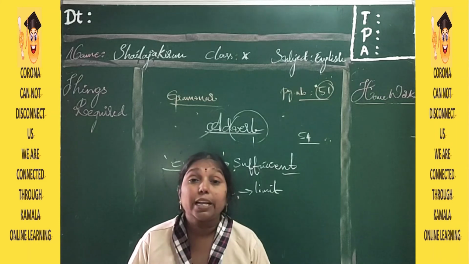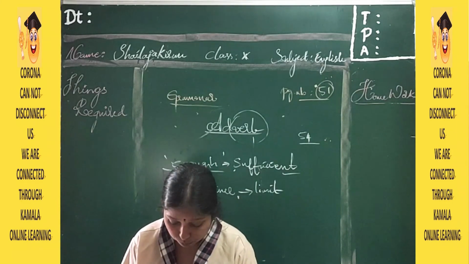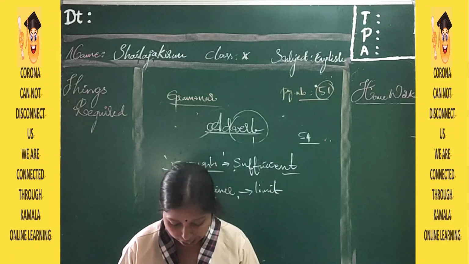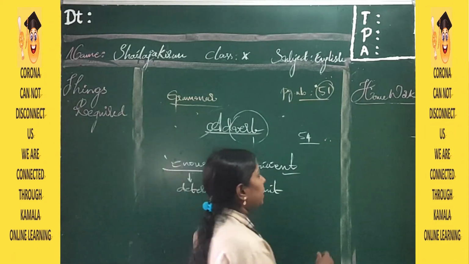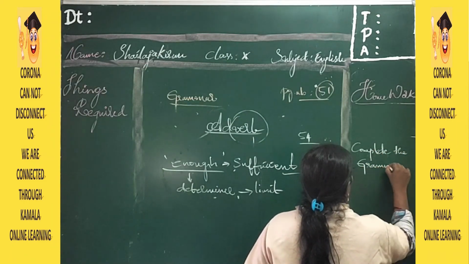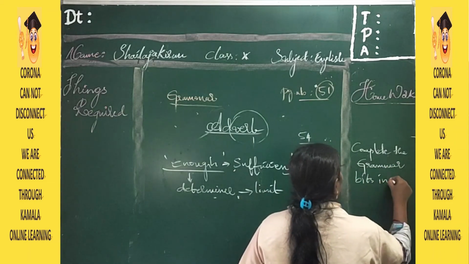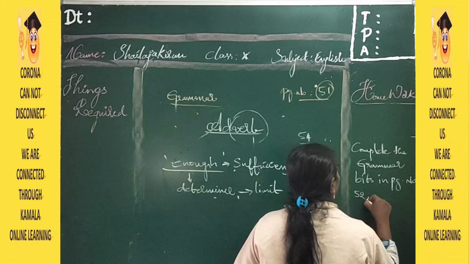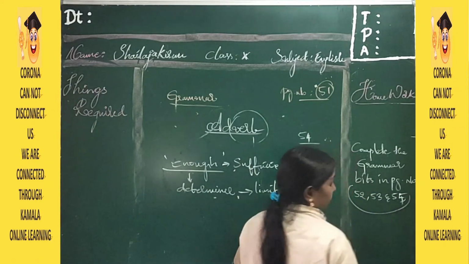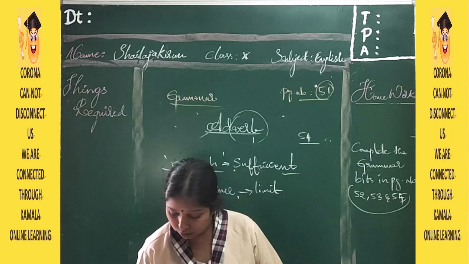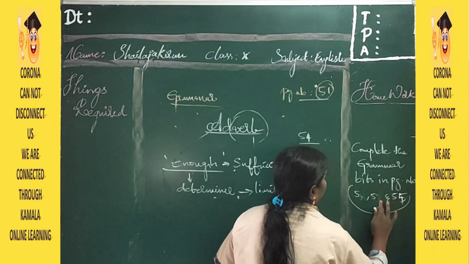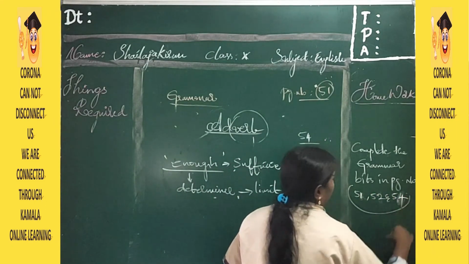Understood? So what is your homework? Complete the grammar bits in page numbers 51, 52 and 54.